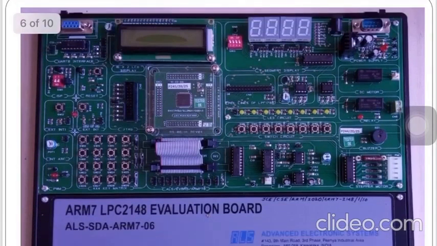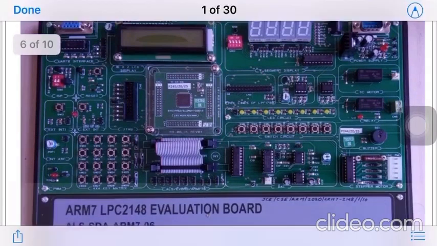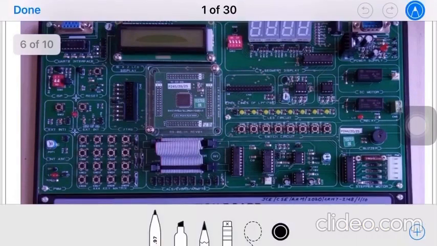This board is designed and developed by Advanced Electronic Systems, Bangalore. Based on the syllabus we have and the experiments we have, they have designed this board, and they have even attached some more things, so that if you want to learn something further, we can do those experiments also.